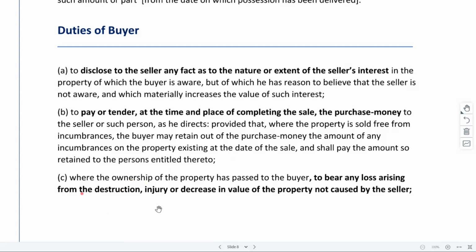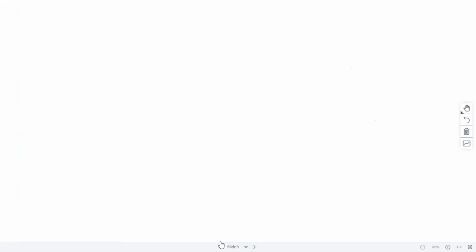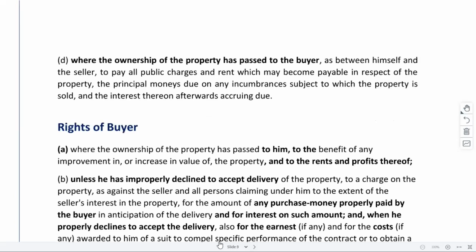The third one is, where the ownership of the property has passed to the buyer, to bear any loss arising from destruction, injury, or decrease in value of the property not caused by the seller. Right?